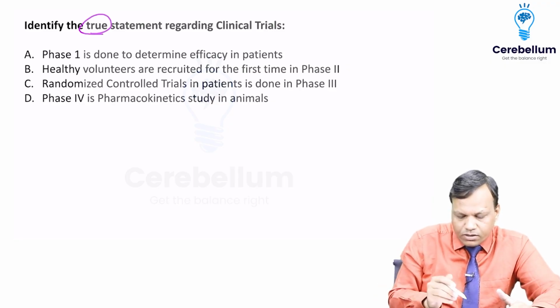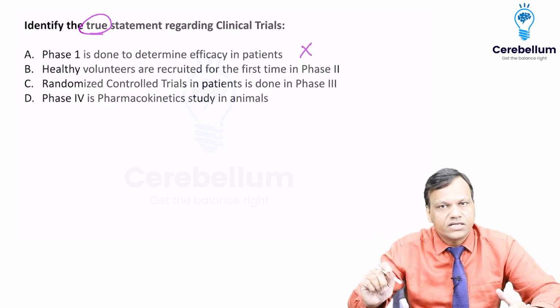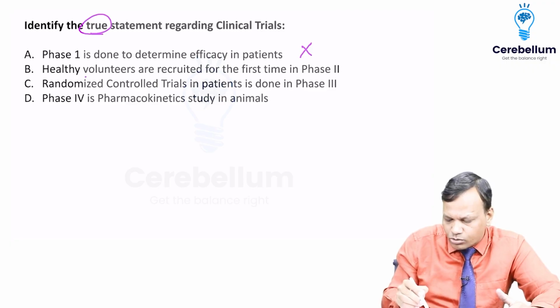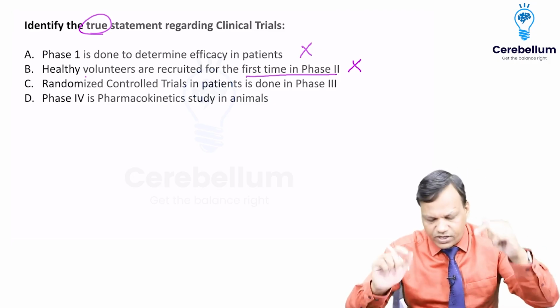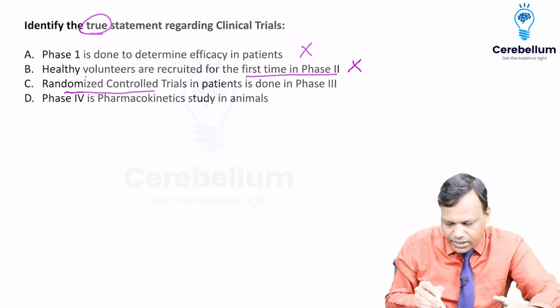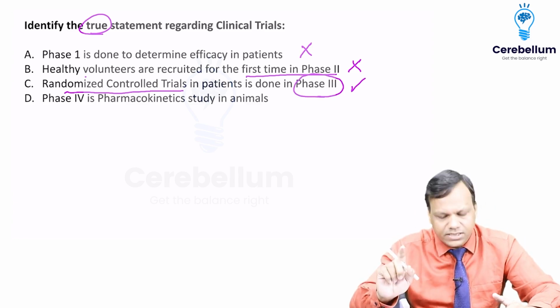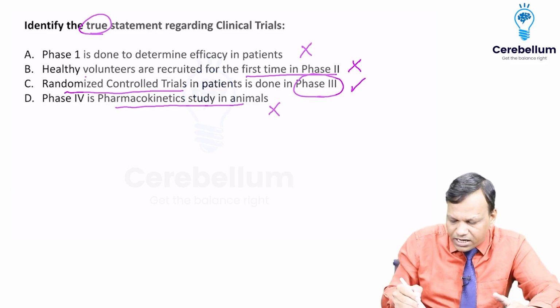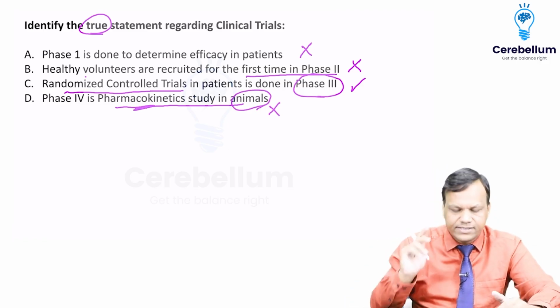Again, true. Phase 1 is done to determine efficacy. Wrong. In phase 1, we cannot know the efficacy because it is done in healthy people. Healthy volunteers are recruited for the first time in phase 2 is wrong. Patients are recruited for the first time in phase 2. Healthy volunteers were used in phase 1. Randomized control trials in patients are done in phase 3. Yes, it is randomized double blind control studies. Phase 4 is a pharmacokinetic study in animals. Wrong. Animals itself is wrong and pharmacokinetic is not phase 4. Okay. So the answer here is C.